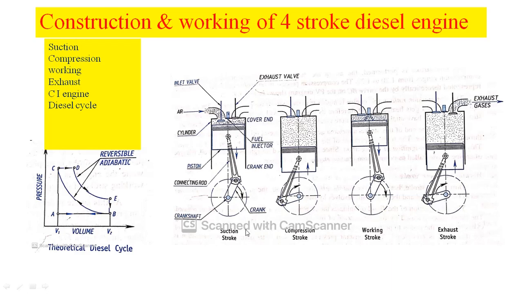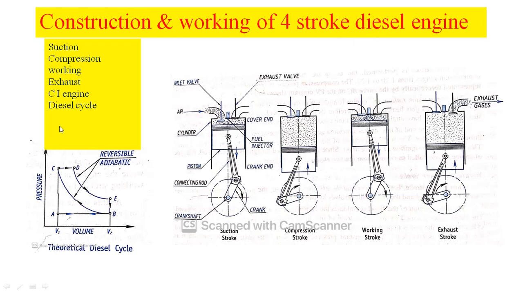So these are all the details related to the working of the 4-stroke diesel engine. I hope you are clear about the construction as well as the working of this 4-stroke diesel engine. Here it requires 4 strokes such as suction, compression, working and exhaust. Therefore we can call this kind of engine a 4-stroke engine. And of course the type of fuel used is diesel. Therefore we can call it a diesel engine. And also it works on the theoretical diesel cycle.